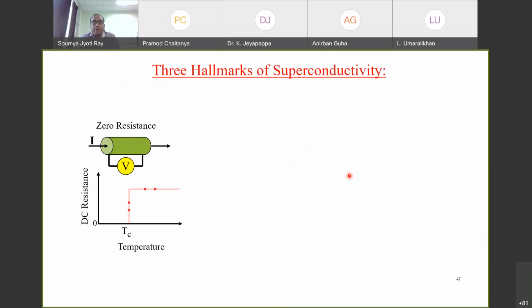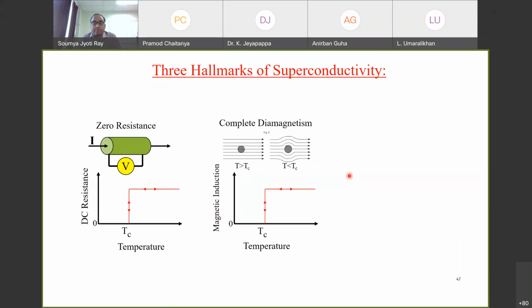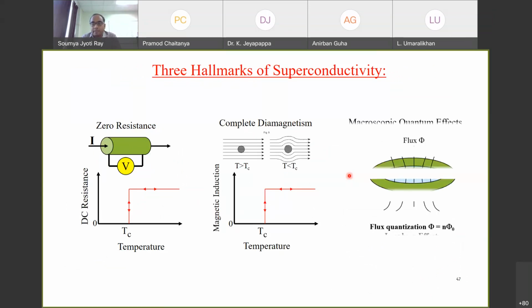I have tried to cover some of the hallmarks of superconductivity. Of course, it is very difficult to cover everything that has been done in the past 100 years in 1 hour. There are three hallmarks of superconductivity. One is the zero resistance state: if I cool it below a certain temperature, the resistance completely disappears. Second is complete diamagnetism, which means the material completely repels the magnetic flux. And the third is macroscopic quantum effects, meaning flux quantization: if flux wants to enter a superconductor, it has to enter through particular quantized units. That is the basis of the Josephson effect or Josephson junction.